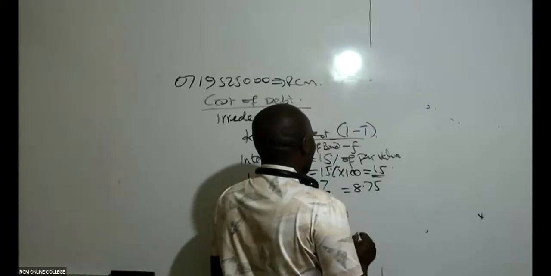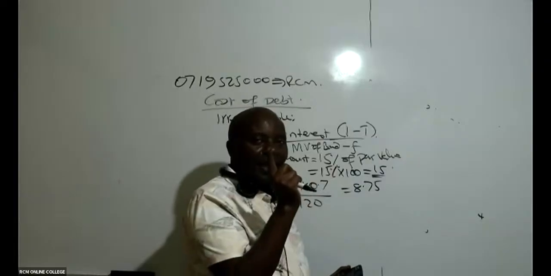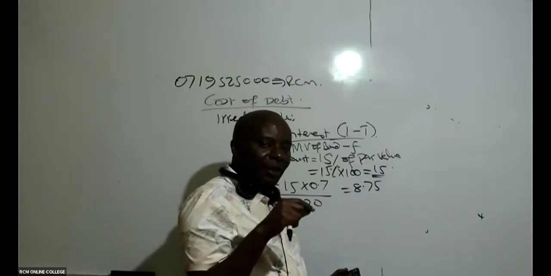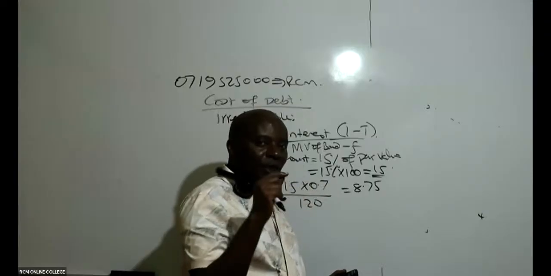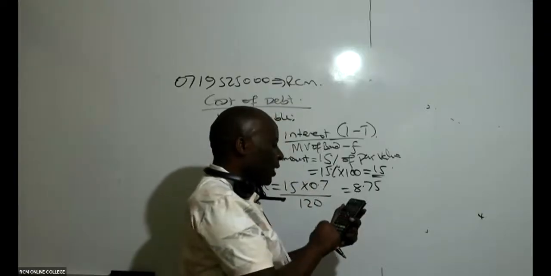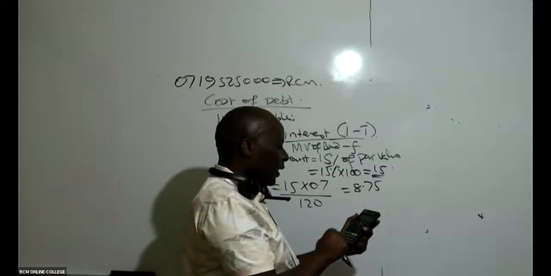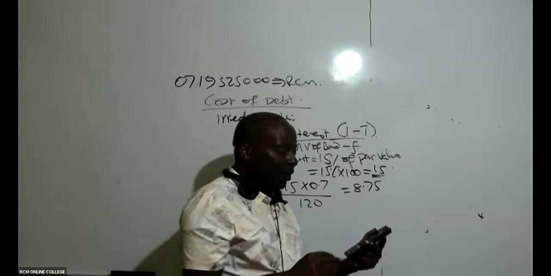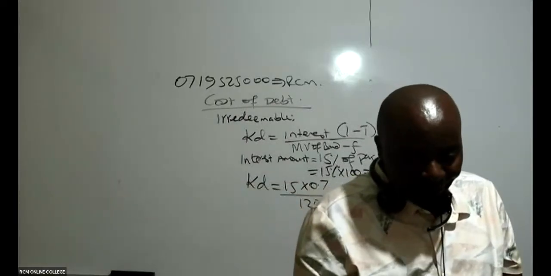Yeah, remember, the tax rate has been given in the question as 30%. So I should say 1 minus 0.3, which is 0.7. And then I say 15 times 0.7. Whatever I get, I'm getting 8.75. Can you kindly confirm? Most of them are getting?